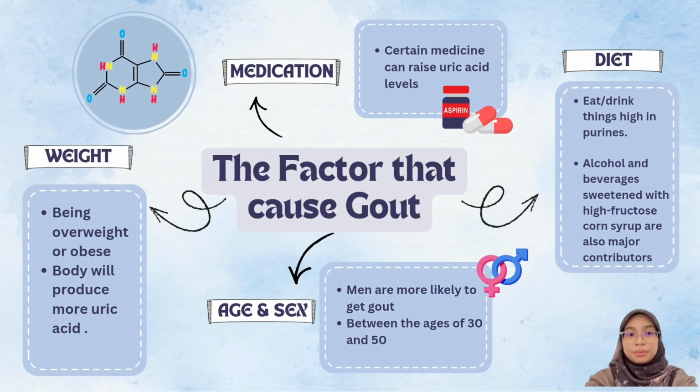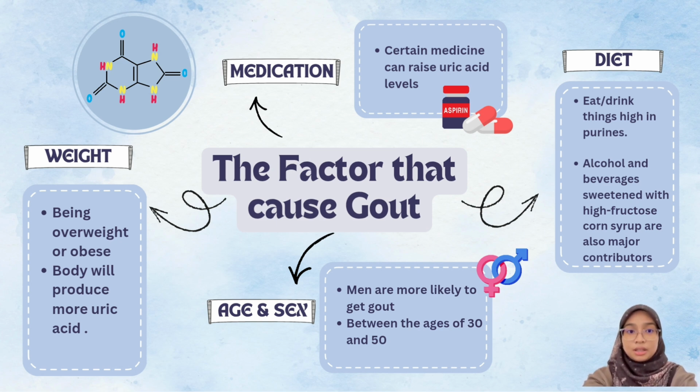So first of all, we have weight. By being overweight or obese, we can increase the risk of getting gout. The body will produce more uric acid and the kidney will have a harder time to clear it out. Next, we have medications, where certain medicines can raise uric acid levels in the body, for example diuretic drugs or low-dose aspirin. And next, we have age and sex, where men are more likely to get gout. The age is between 30 to 50. And for women, there is usually an increase after menopause.